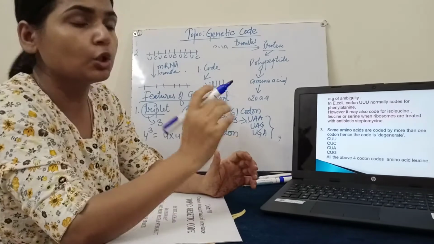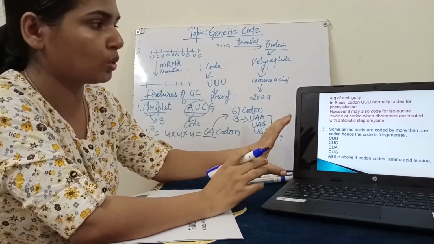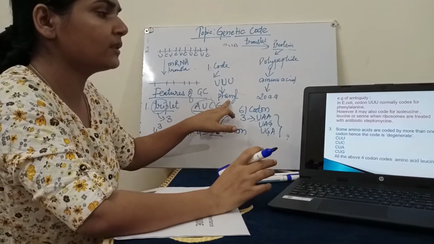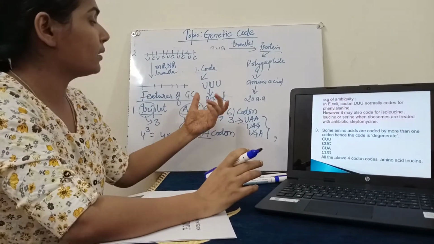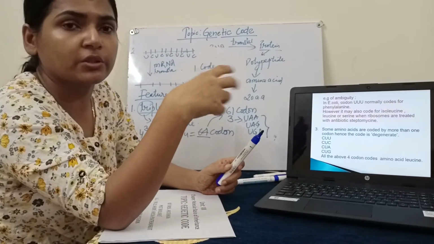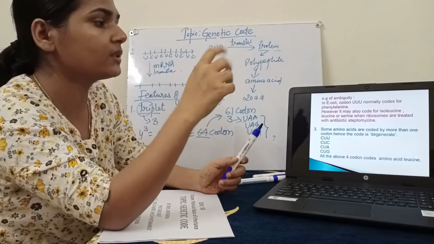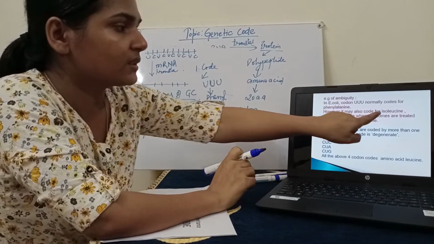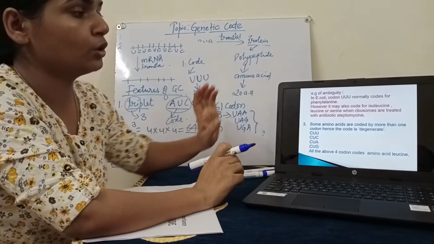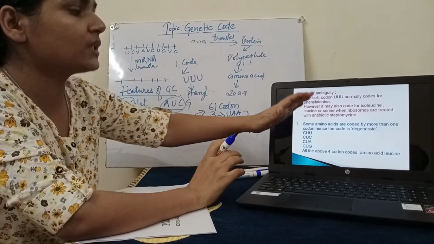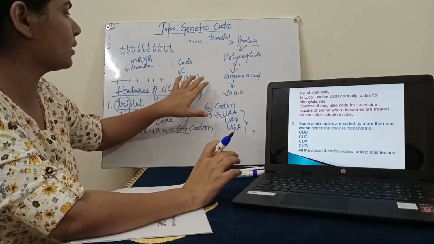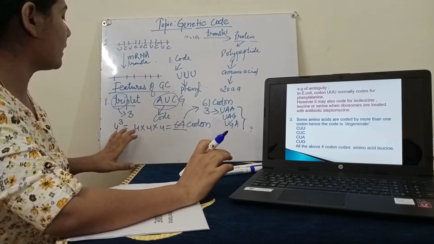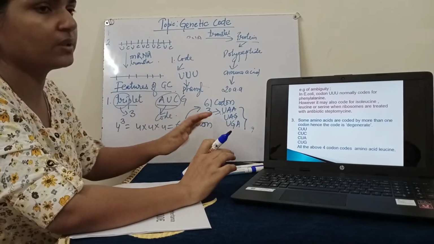The exception is in E. coli. E. coli is a bacteria, you know very well. In normal condition, E. coli synthesizes phenylalanine amino acid, but when the ribosomes of E. coli are treated with an antibiotic streptomycin, then it will not synthesize phenylalanine. Instead, it will synthesize isoleucine or leucine or serine. So this is an exception, but in the normal case, triple U will synthesize phenylalanine. So this is about the unambiguous and specific nature of a genetic code.